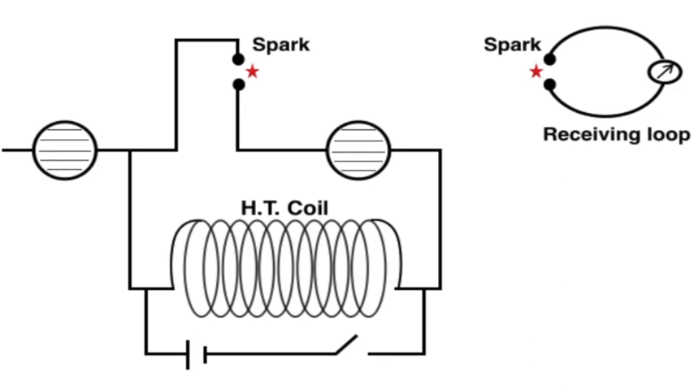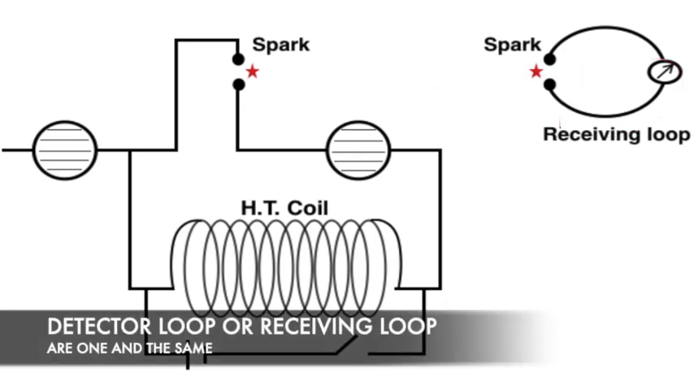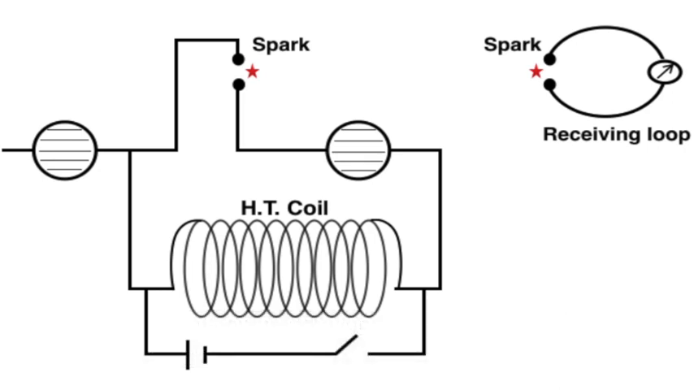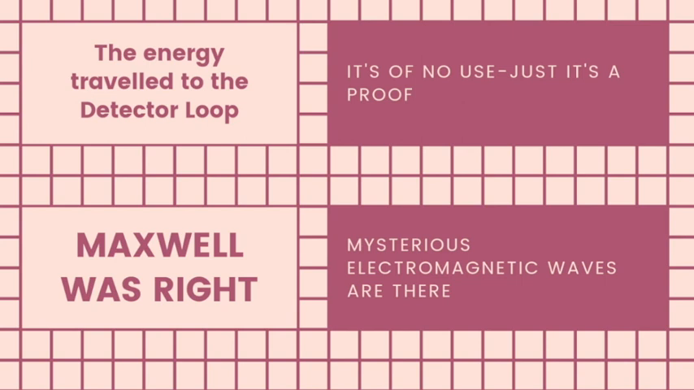When he saw the sparks in this small gap, he placed a small detector loop somewhere near the main loop, and he saw high voltage sparks across the detector loop also. He concluded that some waves, later known as electromagnetic waves, are generated at that initial gap, and they carry the energy to the detector loop.